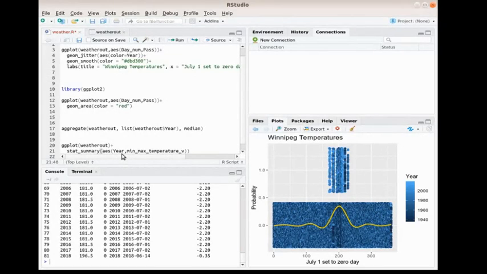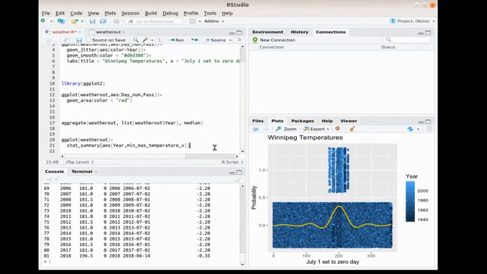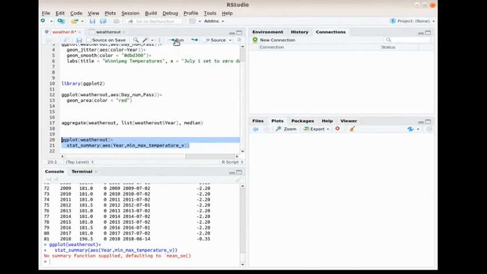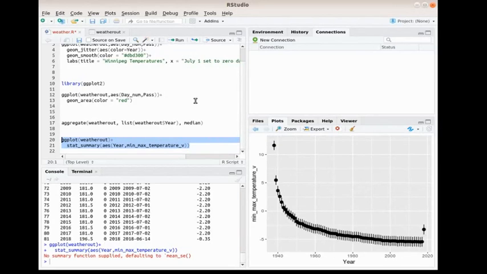AES is going to be the year and the min-max temperature. So here we're going to get a mean value of what it's going to look like, and here we go, we're going to plot it, and there we have it. We have a mean plot with associated errors.